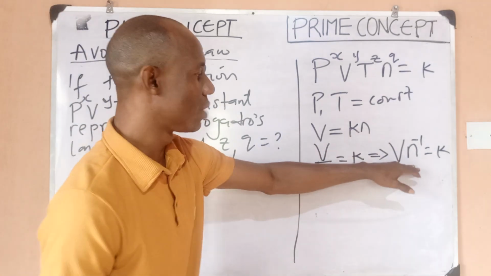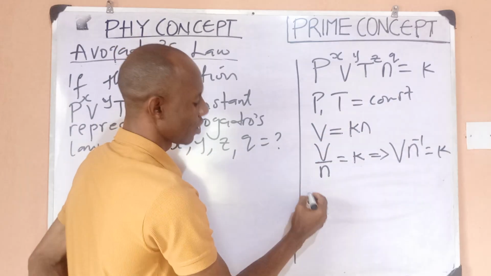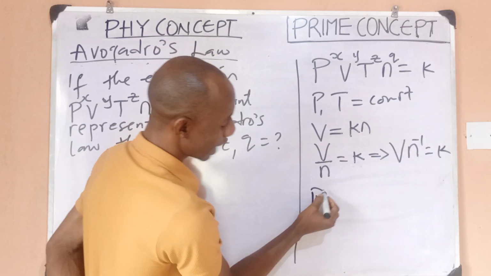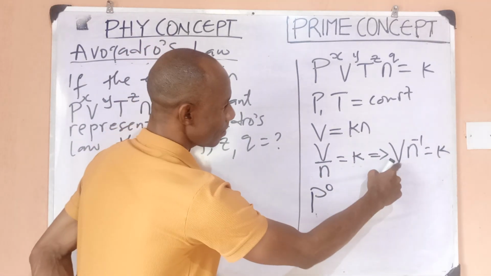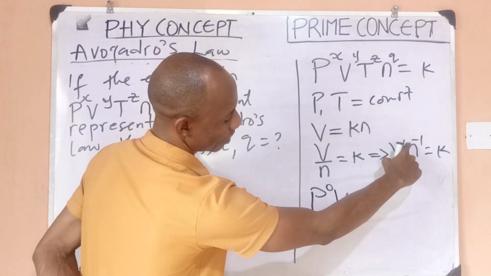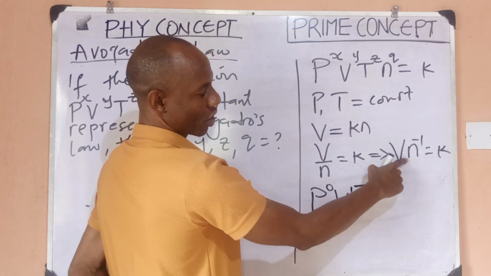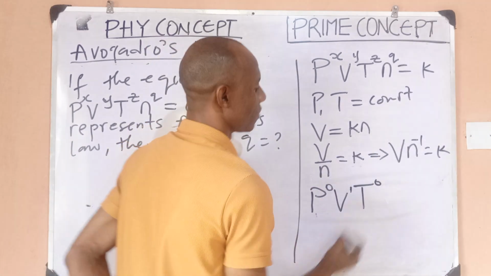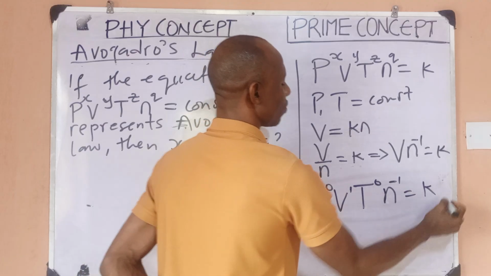So I can rewrite Avogadro's law by introducing pressure and temperature. I would say pressure, since pressure is not originally present in this, I will give it a power of 0. Then next, I'd write volume, which has a power of 1 in the original equation. Then I'd write temperature. Since temperature is not originally present here, I will give it a power of 0. Then the next is number of moles to the power minus 1, equal to a constant.